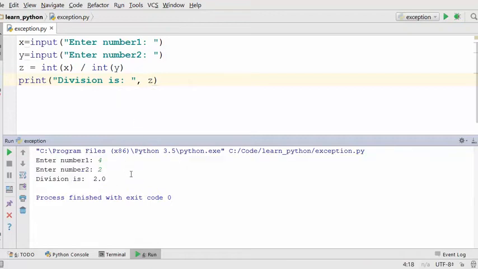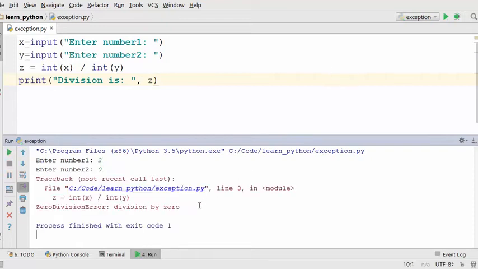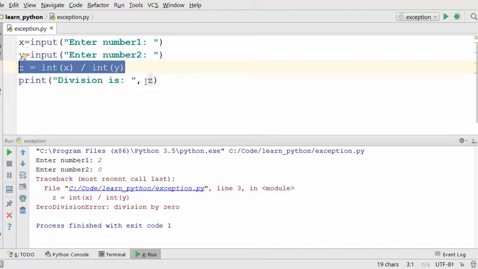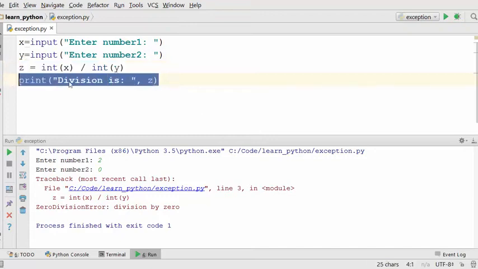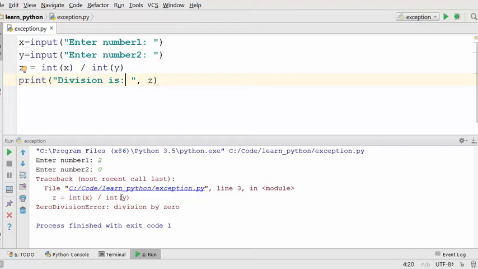But what happens when you have a scenario like this? Again, you're dividing a number by 0 and you get a crash. The interesting thing to notice here is that when the crash happened, it stopped execution of the program at this point. You do not see this print statement being executed. Now, if you are writing a huge program, let's say a 1000-line program, and this kind of situation happens in the middle, your program will terminate execution in the middle, which is not good.